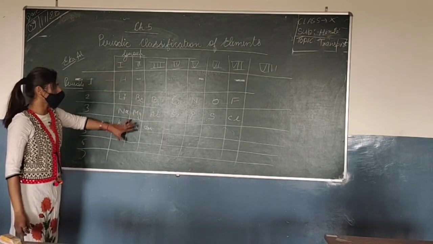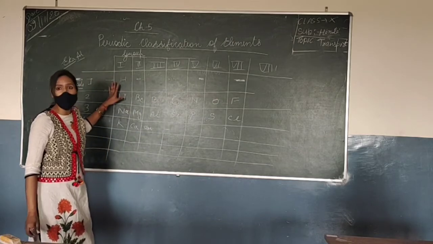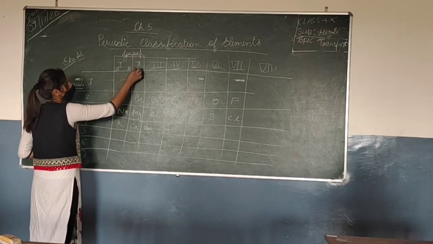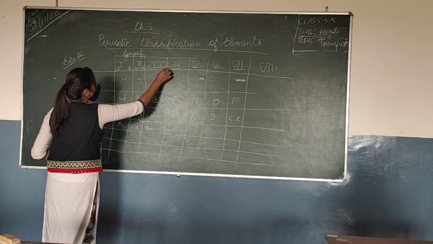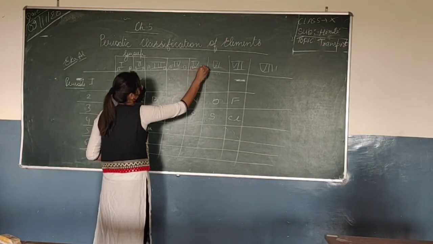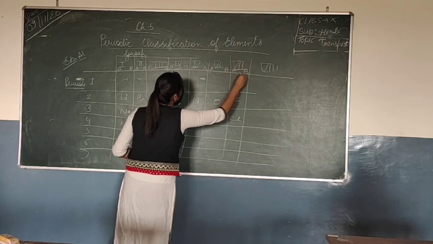So in this group from 1 to 7, there were some subgroups as well. The subgroups were named A and B. Each group has subgroups called A and B. But one group was not having any subgroup. Okay. So from 1 to 7, there were some subgroups also.